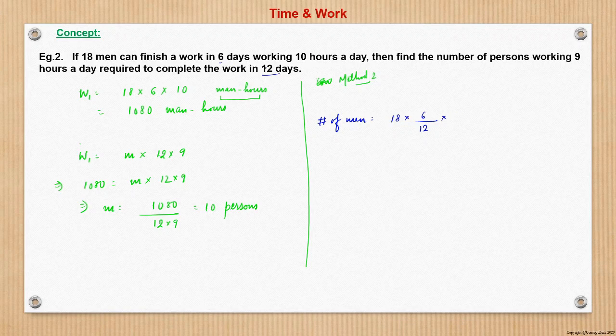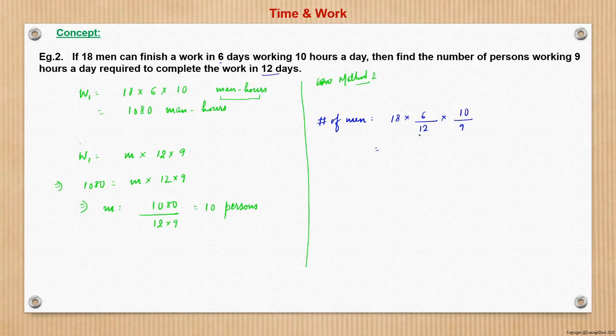Basically both are a unit of time, days and hours. Days and hours both are units of time. And the number of men and the time are inversely related. More men, less time required. Fewer men, more time required to finish the same work. So here hours will also be inversely related. It will be nothing but 9 hours in the second case, and in the first case it is 10 hours.